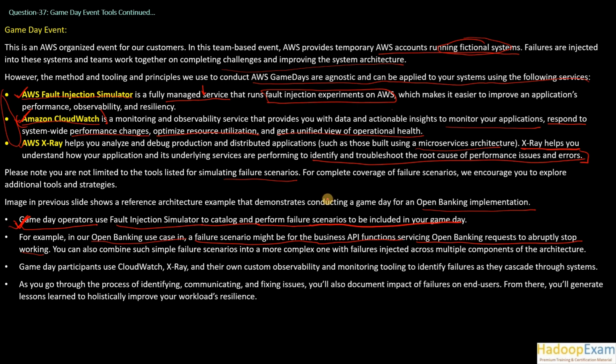Game day participants use CloudWatch, X-Ray, and their own custom observability and monitoring tooling to identify failures as they cascade through the system. As you go through the process of identifying, communicating, and fixing the issues, you will document them. As we learned previously, we need to document all failure scenarios for the end user. From there you will generate lessons learned to improve your workload and resiliency. That is a very important thing you need to do.